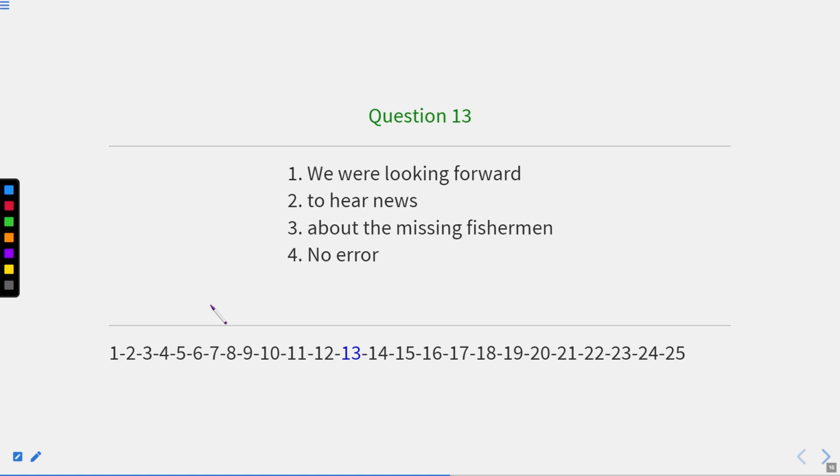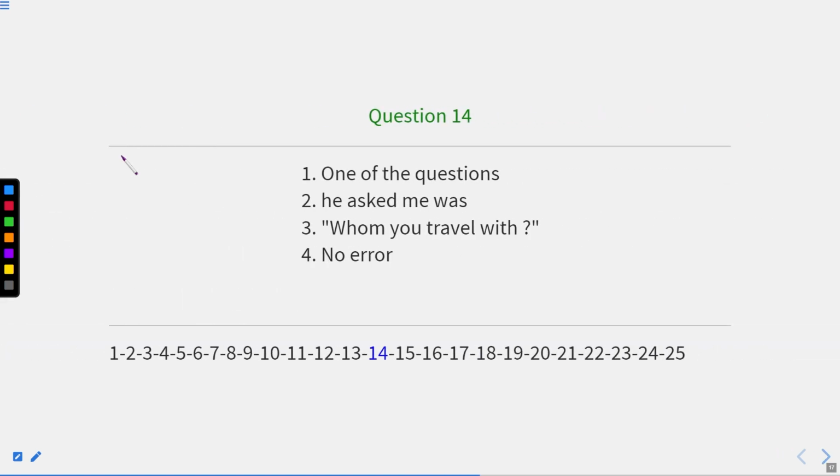We were looking forward to hear news about the missing. Now whenever we use this phrase looking forward to, it should be followed by the verb form ing, not the verb first form or second form. For example, we were looking forward to hearing the news about the missing fisherman. Okay, now let us move to the next one. That is question number 14.